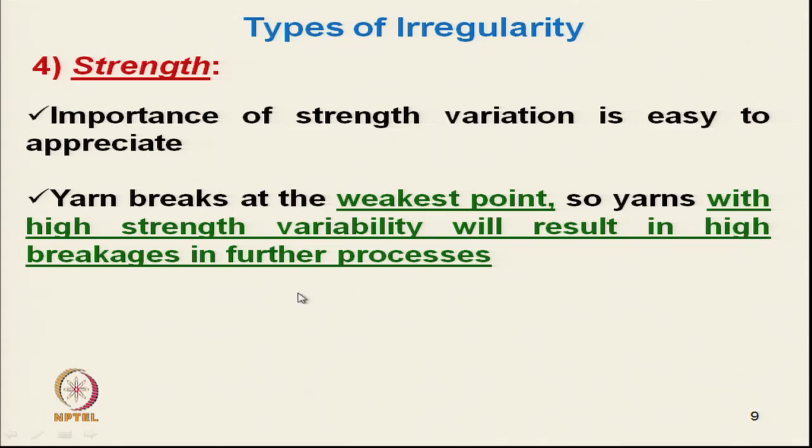So, yarn with high strength variability, as we have discussed in detail in the last segment on the strength section. Higher strength variability will result in a higher yarn breakage rate during processing. It breaks at the weakest point. So, yarn with high strength variability will result in high breakage in further processes like winding, warping, and sizing.